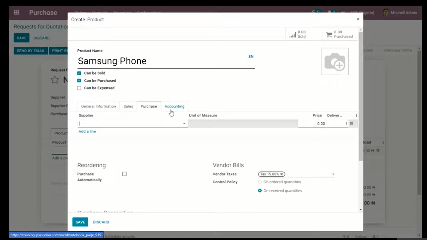For the purpose of this demo, once again, we will be leaving that space blank. But at least I've explained to you how this could work out for you in case you choose to have just one supplier for a particular item.